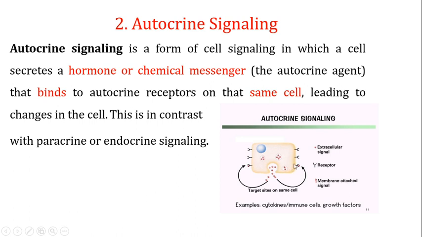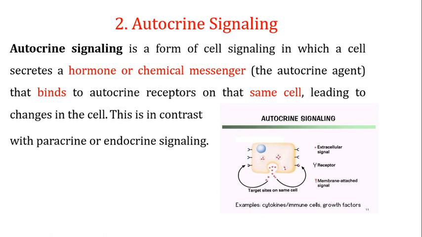That means that if this is the cell, it is going to release these signals, and these signals are going to bind to this same cell. So there is one cell which is releasing the signal, and these signals are attaching to that same cell. Therefore, we call that autocrine signaling. This is in contrast to paracrine or endocrine signaling, in which the signaling cells and the target cells are different from each other.